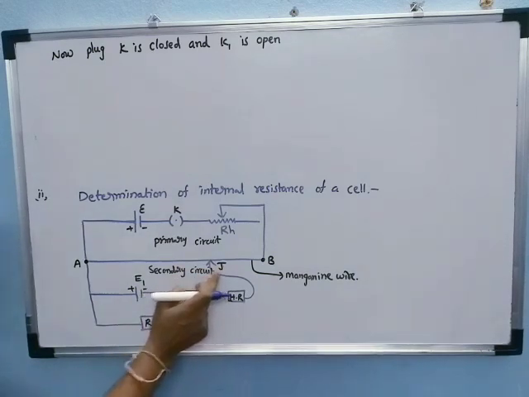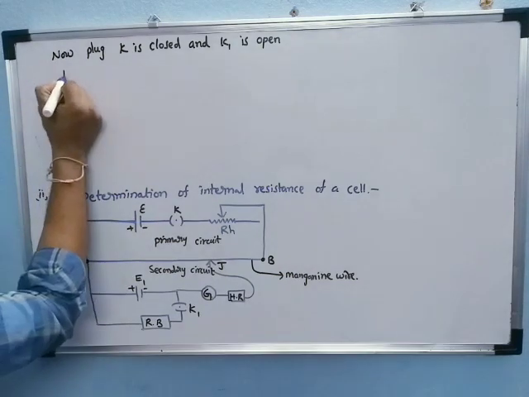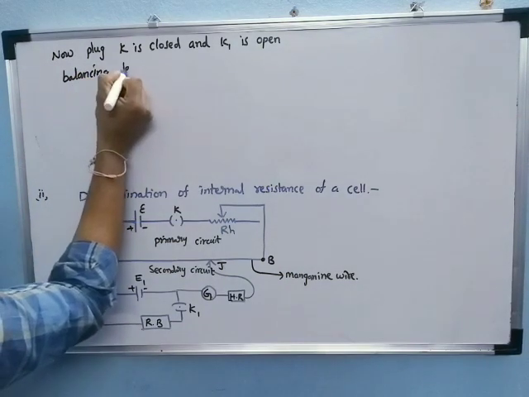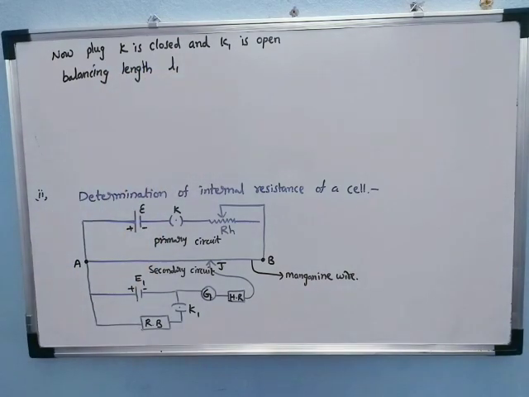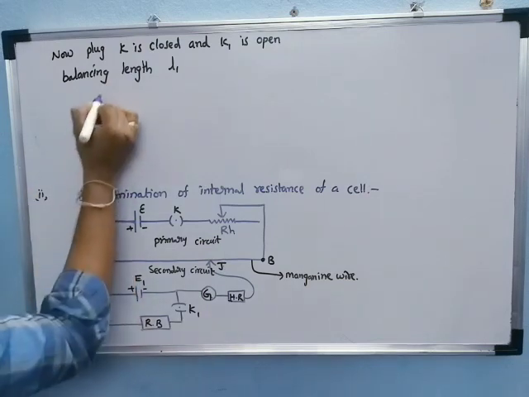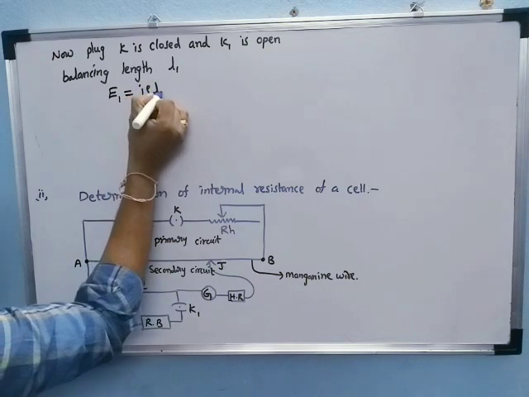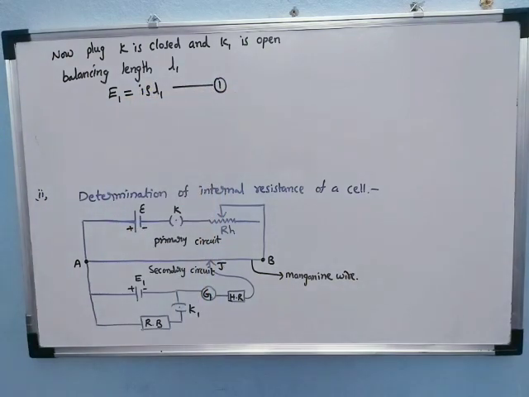Then we stop, and the length measured between A and J is called the balancing length. Balancing length is L1. Now, what is the EMF? E1 is equal to I rho L1. This is considered equation number 1.